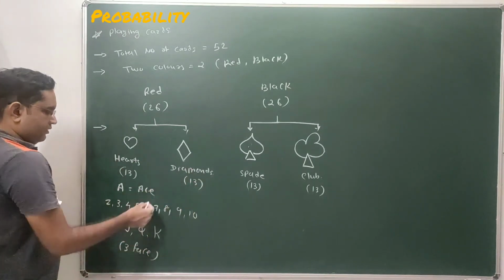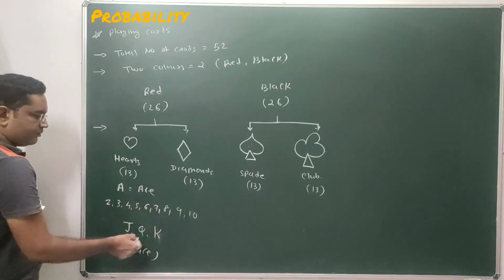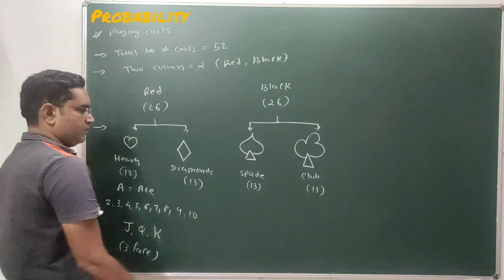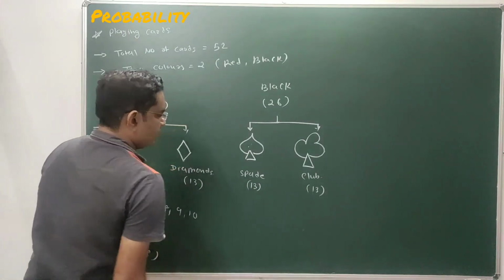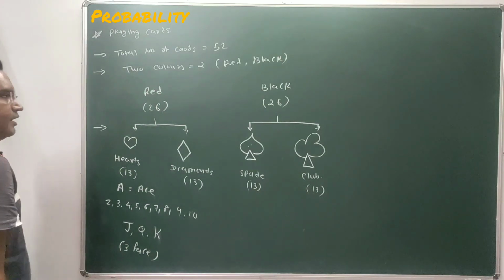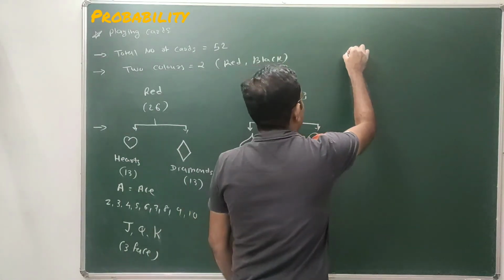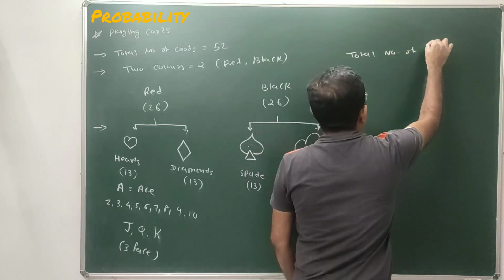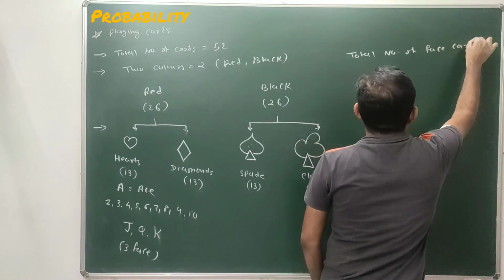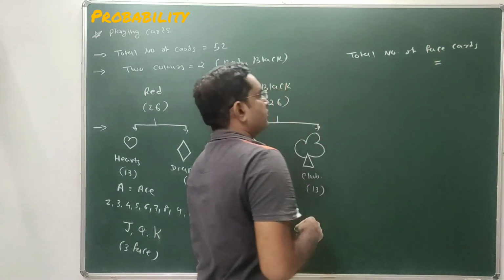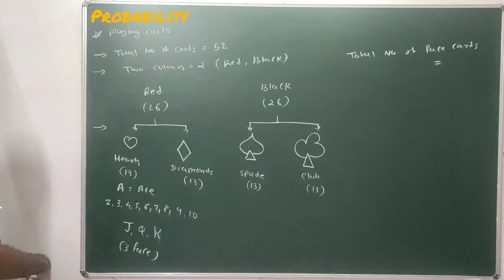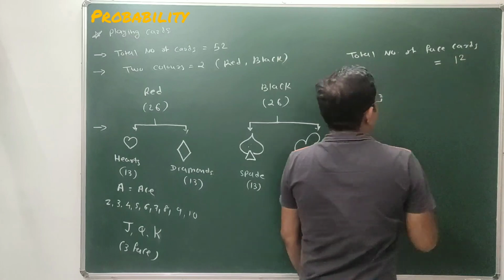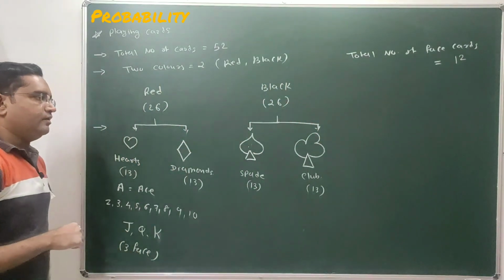Similarly in diamond: ace, 2, 3, 4, 5, 6 up to 10, jack, queen and king. Total 3 face cards in diamond, 3 face cards in spade and 3 face cards in club. Total 13 cards each. So here we can write the total number of face cards: 3 face cards in each type of card, so a total of 12 face cards are there in playing cards.